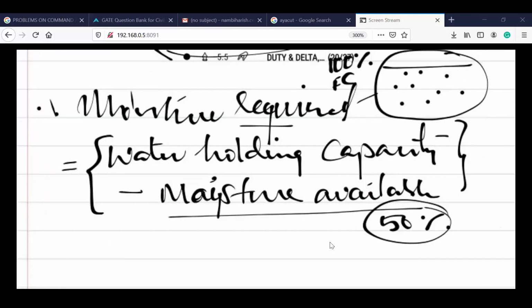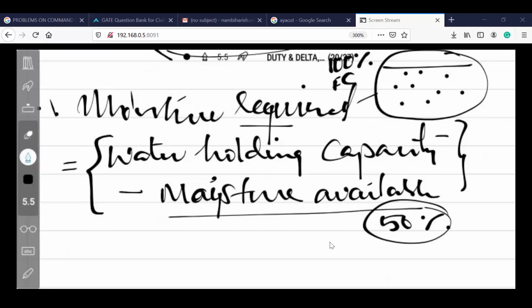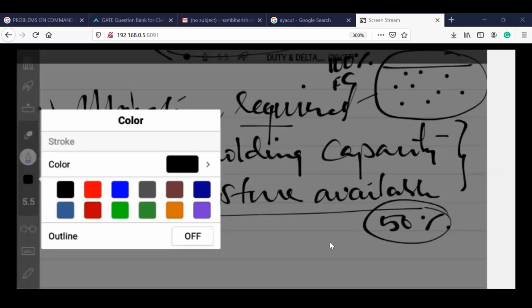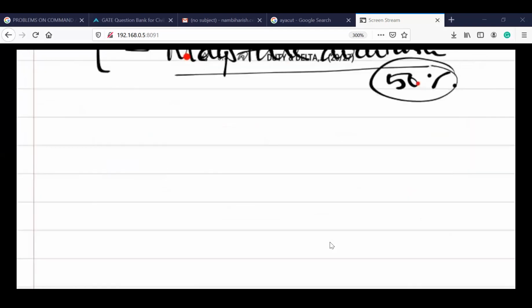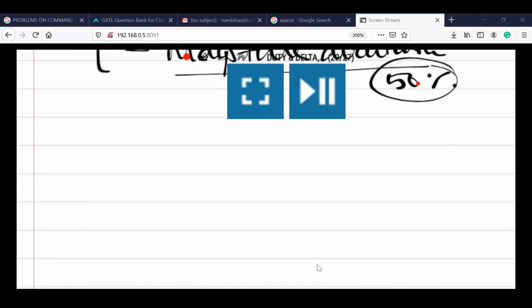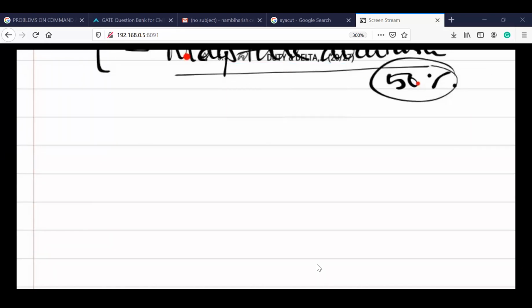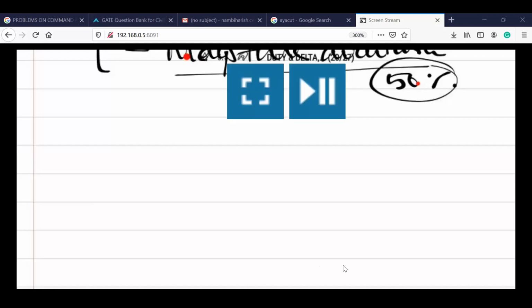I hope everyone is listening, my voice is audible, right? So now we have to calculate the actual moisture capacity held by the soil, the moisture holding capacity. Out of that, you will remove the 50% and calculate the moisture required. Is it audible to everyone? So fine.